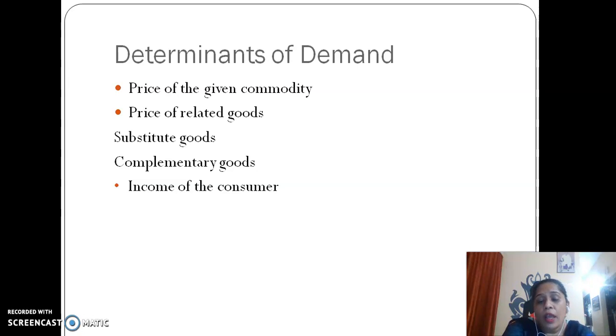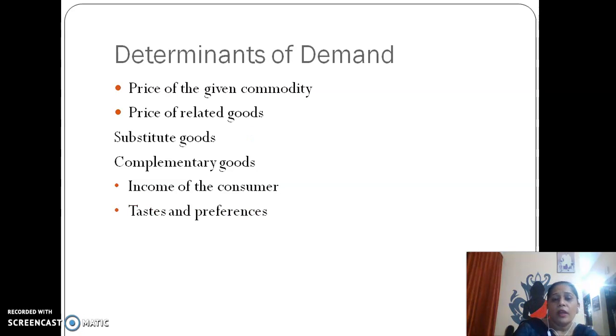So the packet of milk which you have stopped using, which you are not demanding, the without cream milk packet, that quality of milk becomes an inferior good for you. So the income of the consumer determines what kind of goods you are using in the market, whether the good is a normal good or an inferior good.